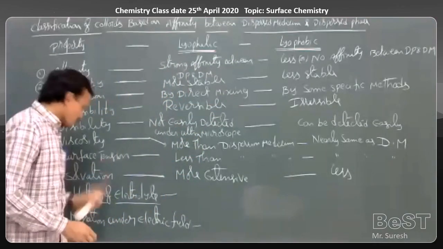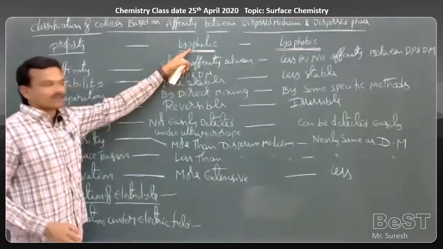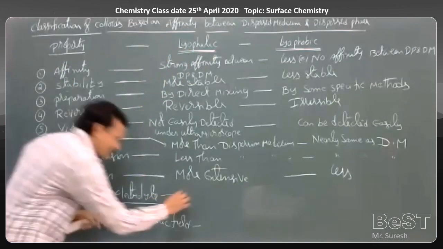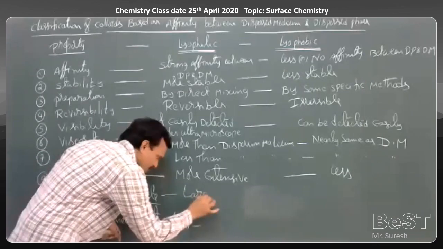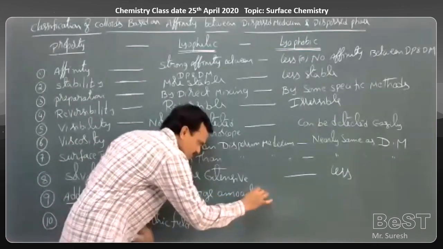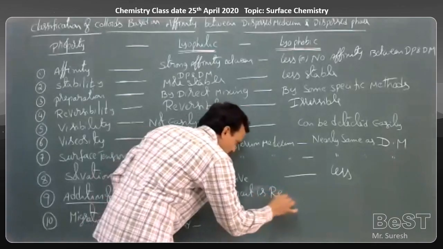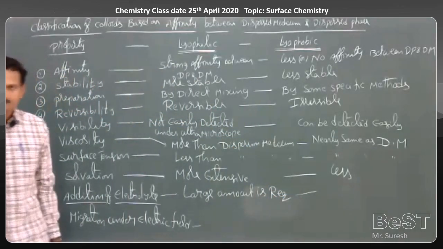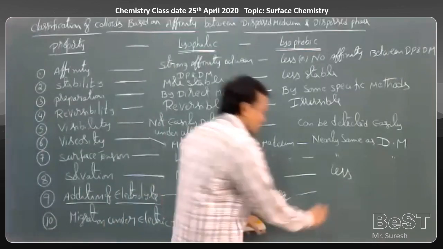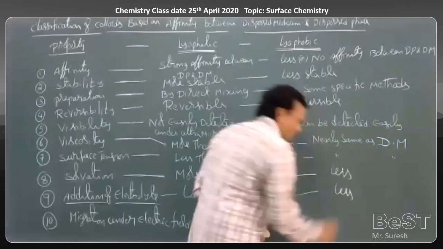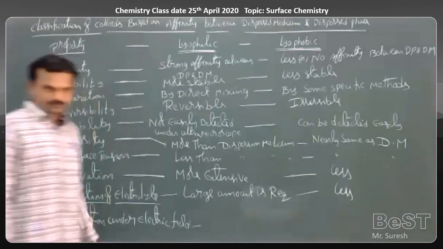Now, in case of lyophilic colloids, for the coagulation of particles, we have to add a large amount of electrolyte. Whereas in case of lyophobic colloids, just a small amount of electrolyte is sufficient.